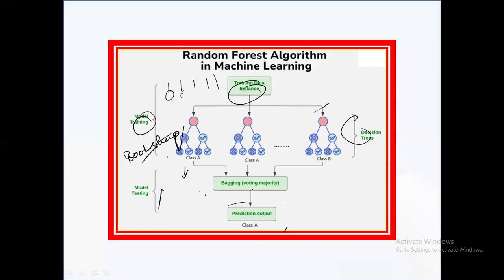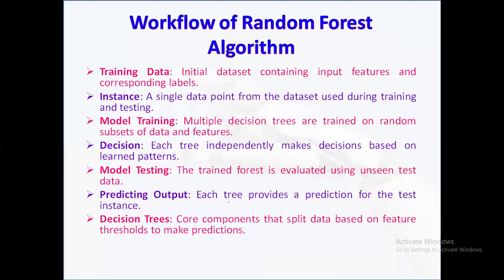Next, model testing. Once trained, the random forest model is tested using new unseen data. This step assesses how well the model generalizes to real world input in predicting the output. Here, we are using the voting method. Two classes are there, and class A has the majority, so finally we are going to choose A. So there are fundamental models inside a random forest. They make decisions by splitting data on various feature values, forming branches that eventually lead to prediction outcomes. So in this way, it helps us.